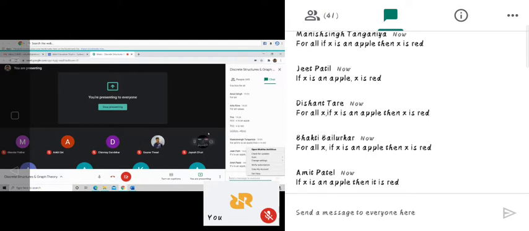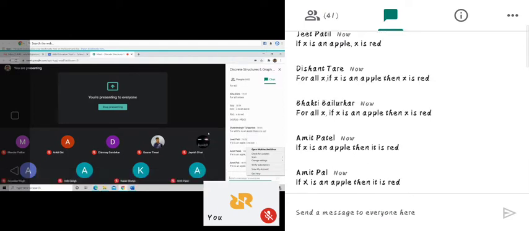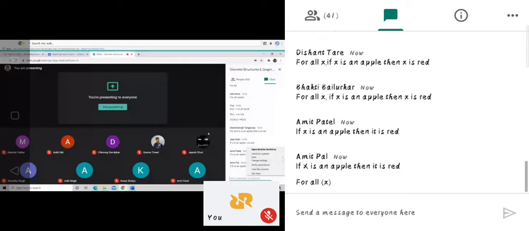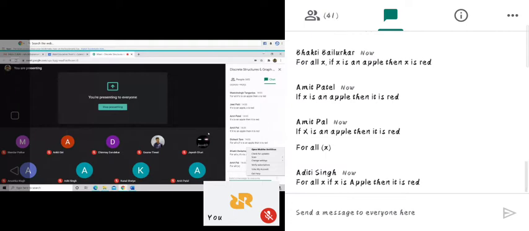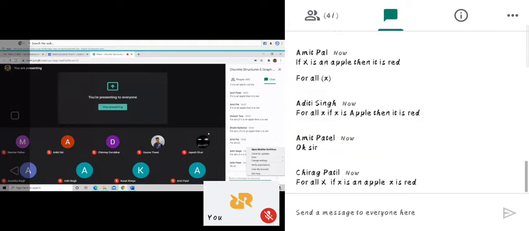Manish Singh, correct. For all x, if x is an apple, then x is red. Amit, it should be for all x. Disha Tare, you are also correct.